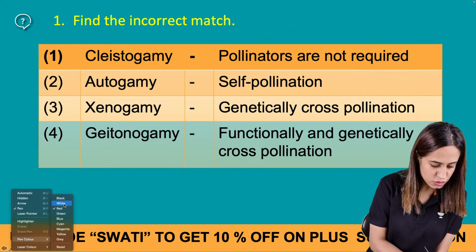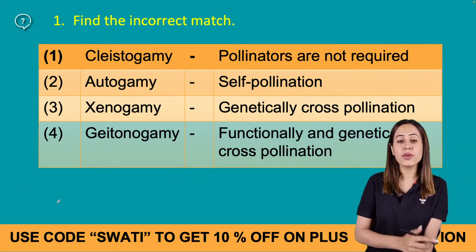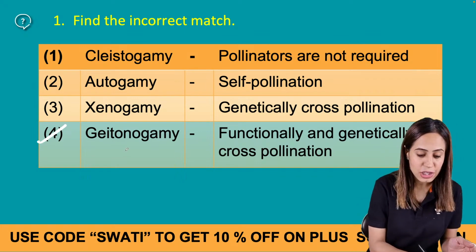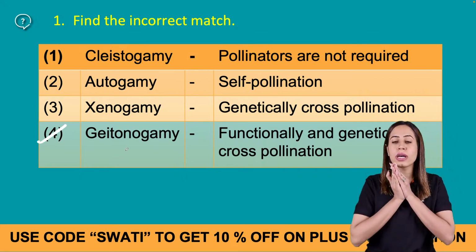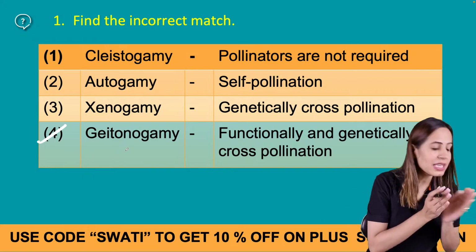So the answer will be D. Absolutely right. Why will the answer be D? Because Geitonogamy. Geitonogamy का मतलब क्या होता है? Geitonogamy मतलब neighbor, पड़ोसी.